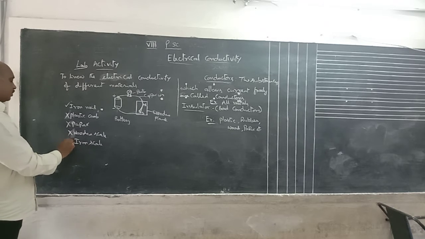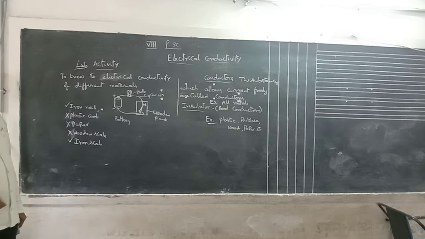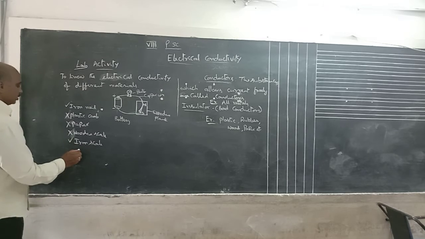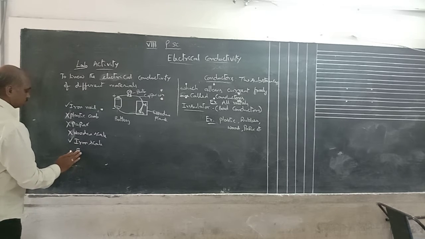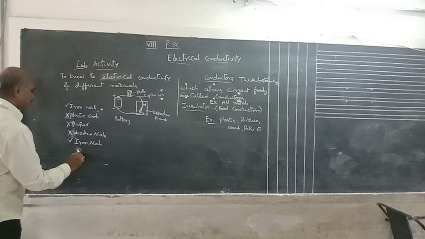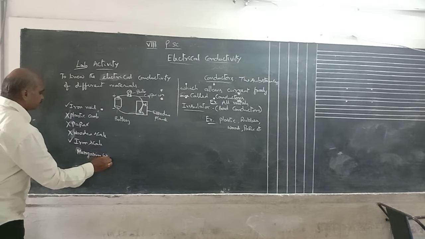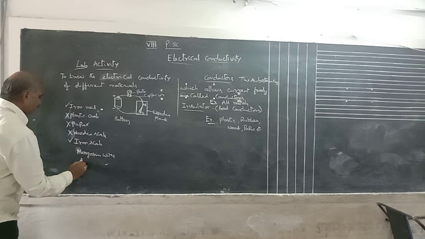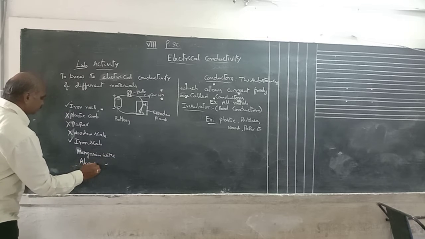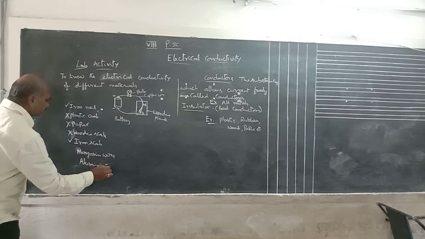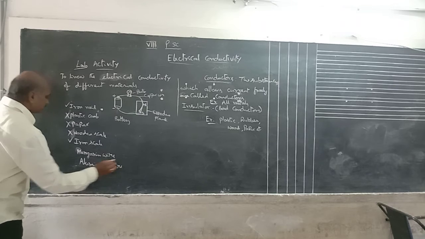Next, the iron scale. Keep the iron scale in between A and B. And suppose manganese wire, aluminum wire, like this.